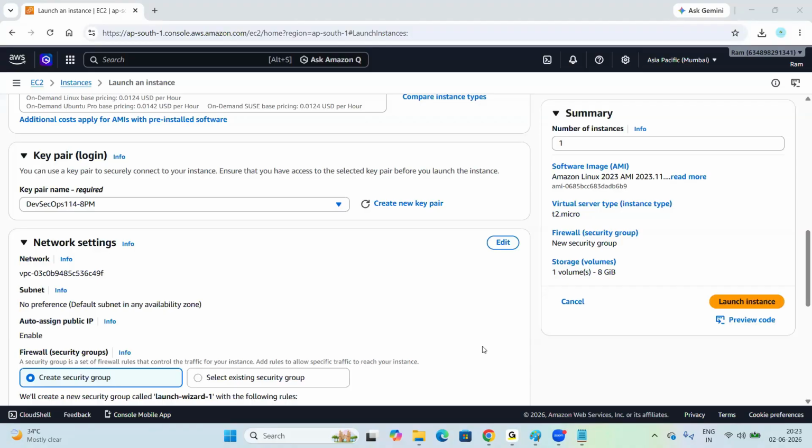So if you want to connect to a Linux server, how can we connect? By using PuTTY or SSH authentication. So while connecting to the server, we can give the username and password. Along with the username and password, we need to choose the key pair also.